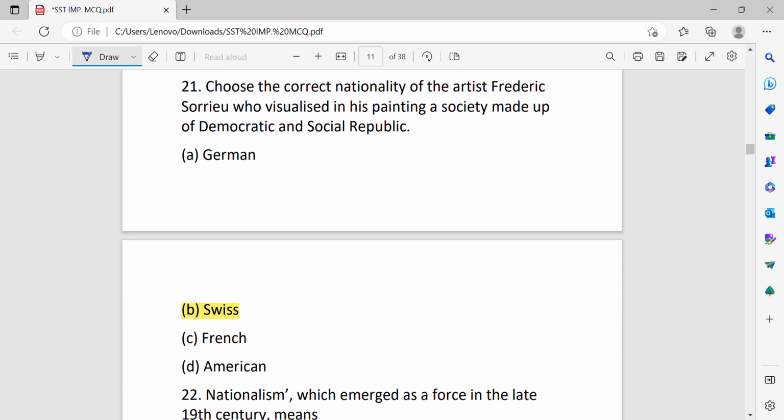Choose the correct nationality of the artist Frederick Sorrieu, who visualized in his painting a society made up of democratic and social republic.